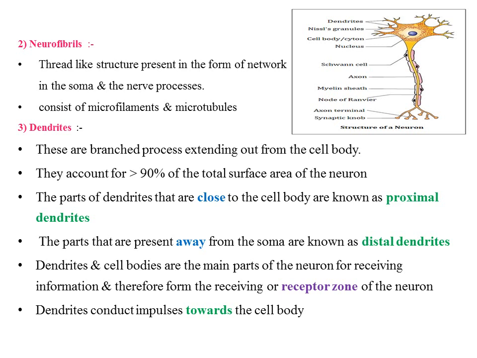So, the dendrites and cell bodies are the main parts of the neuron for receiving information, and that's why they are known as receptor zone of the neuron. Dendrites conduct impulses towards the cell body. That is the function of dendrite.